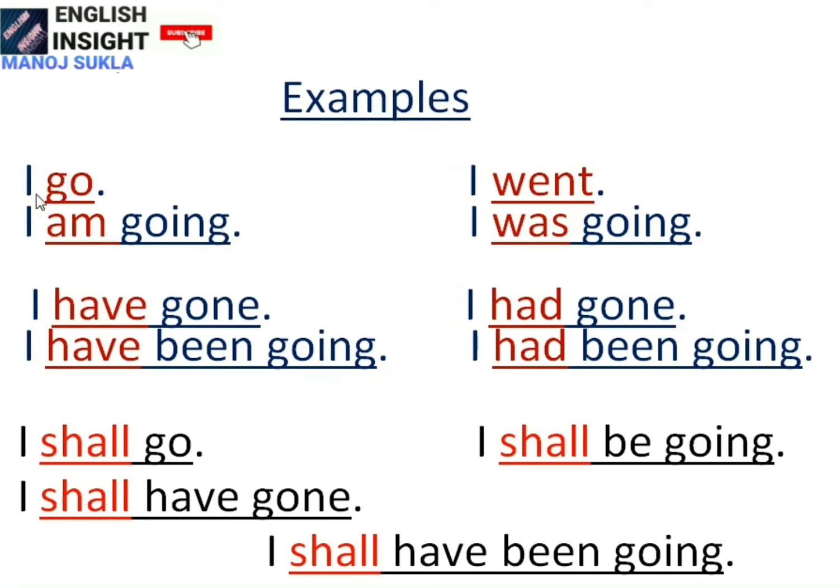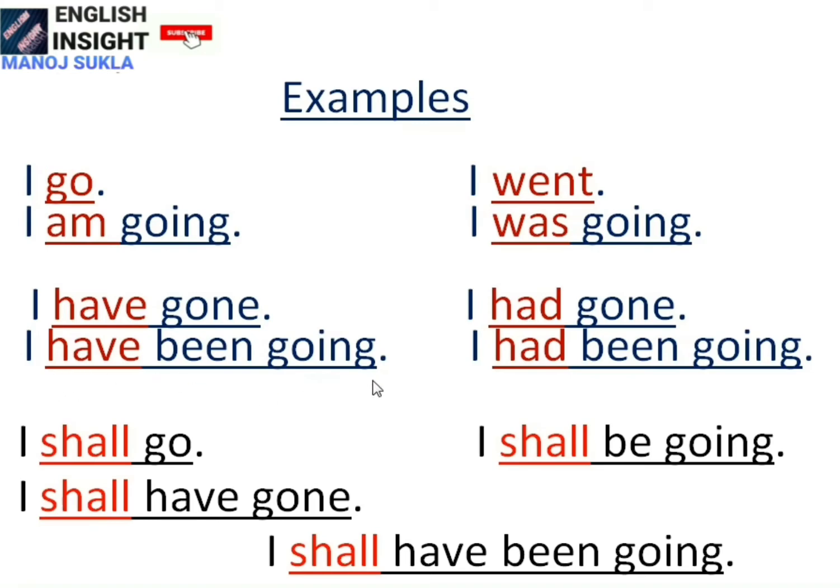Okay? First, I go. Go is a single word verb group and it's also a finite verb. I went. Went is a single word verb group and went is a finite verb. But when I am to say, I'm going is a verb group, am is a finite verb. I was going is a verb group, was is a finite verb. I have gone is a verb group, but have is a finite verb. I had gone is a verb group, had is a finite verb.